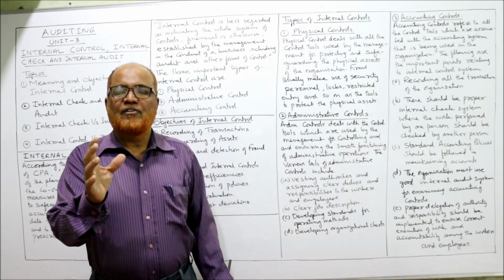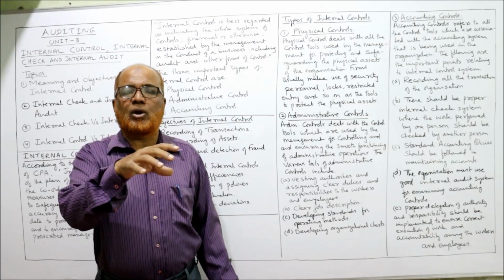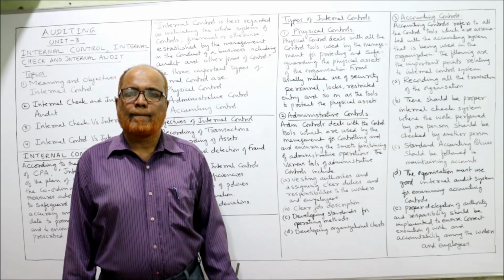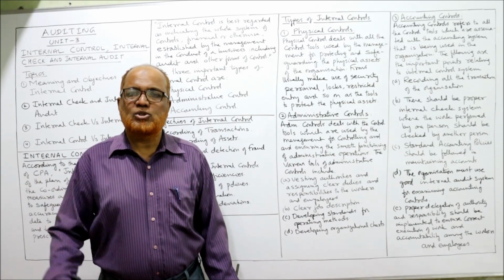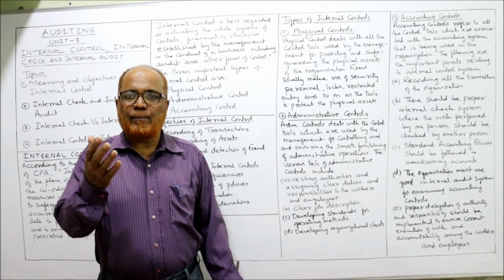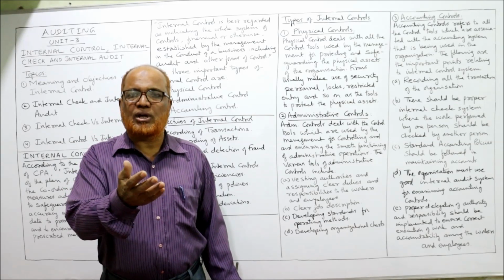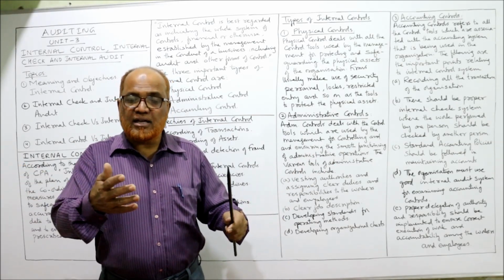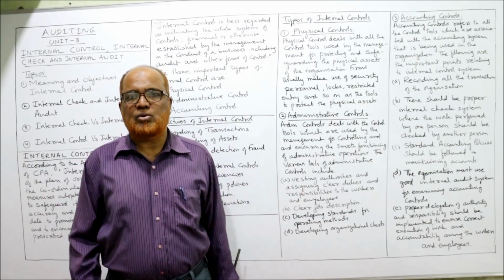Physical control means physically we have to put the control regarding safeguarding of assets. A business may have so many resources, assets, like plant, machinery, furniture or other stationery, vehicles and cash. All these are resources.